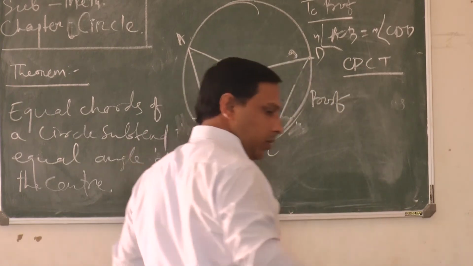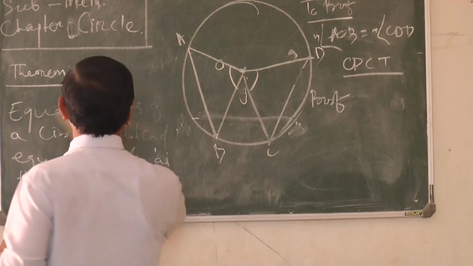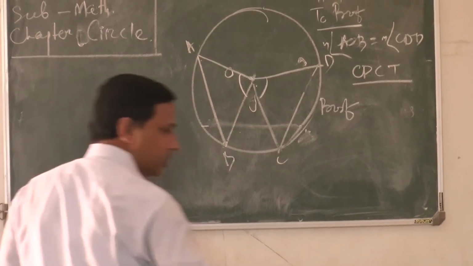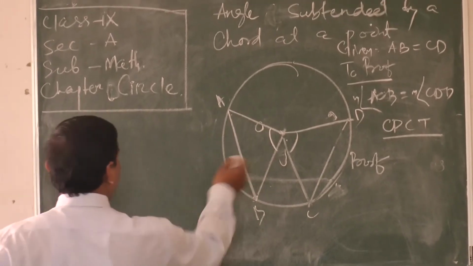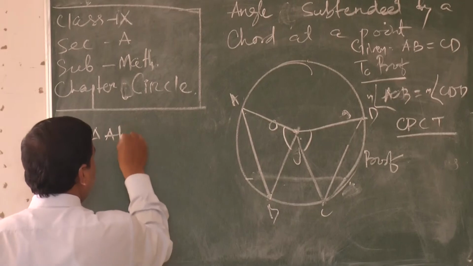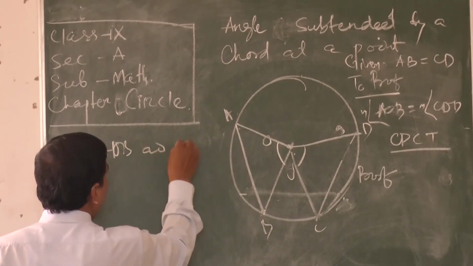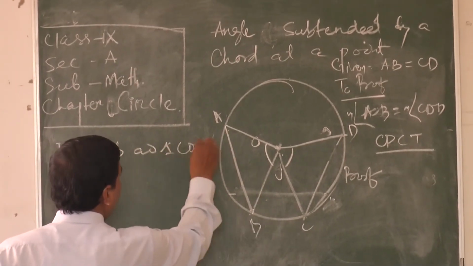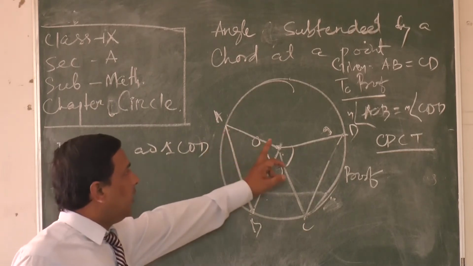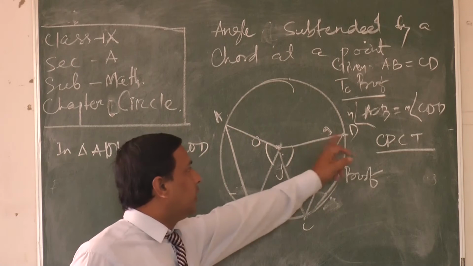Okay, now I am erasing this one. See, in triangle AOB and triangle COD, now you can say that AO is equal to OD. Yes or no?